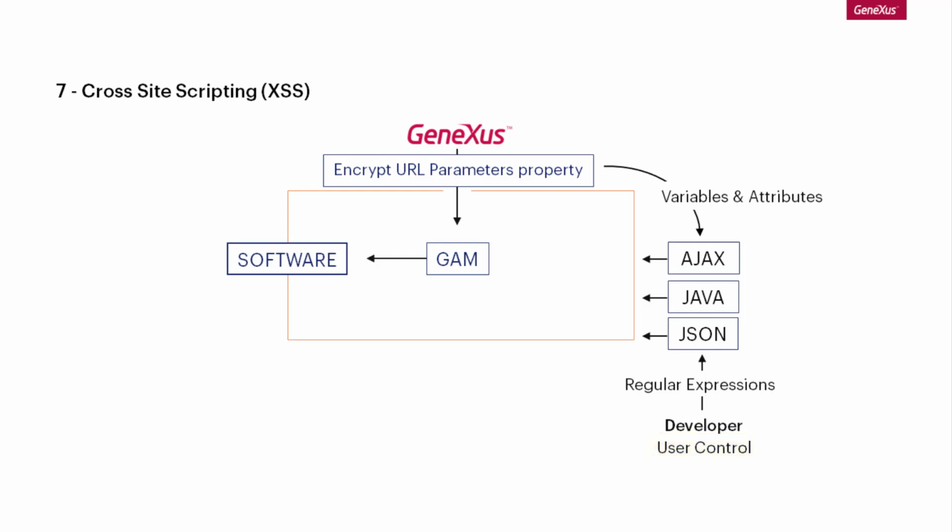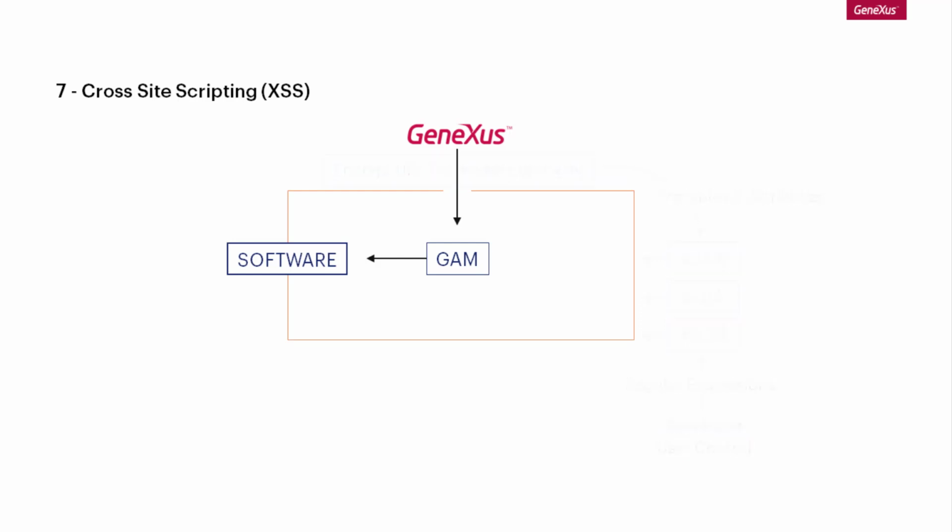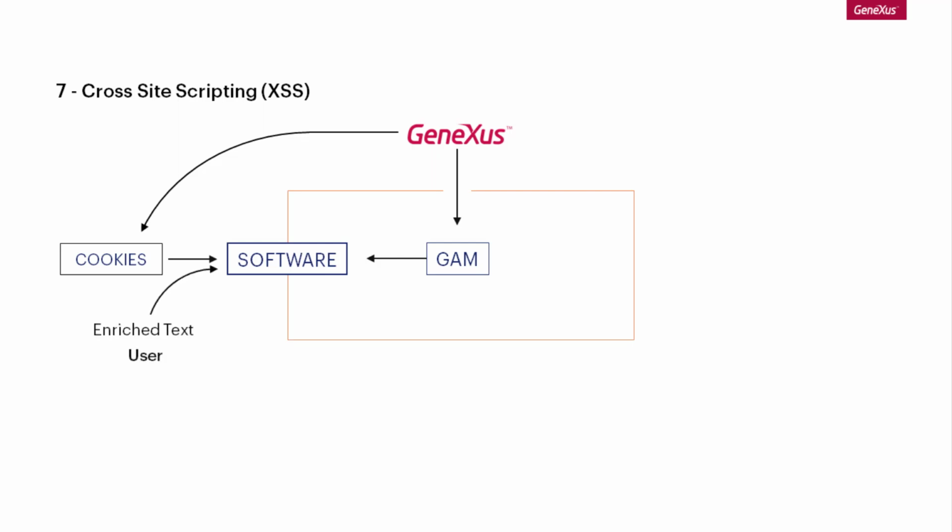The adequate configuration of cookies must also be borne in mind. And also, the disabling of checks generated automatically by Genexus must be avoided, if it's not necessary. In the case of accepting enriched text from users, we must never forget to control, validate, and define the format of this information in a secure and consistent manner.